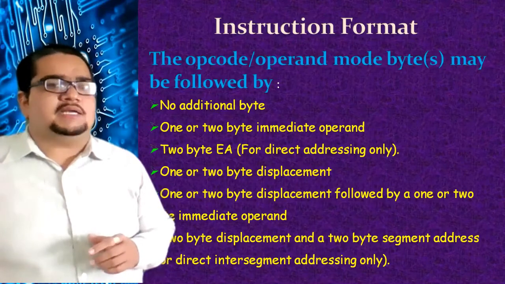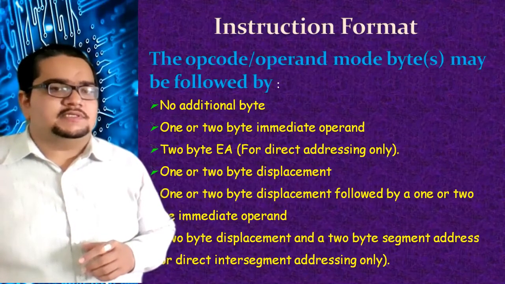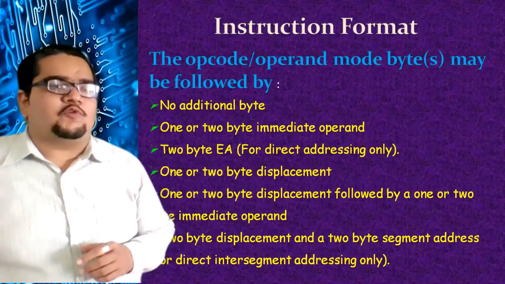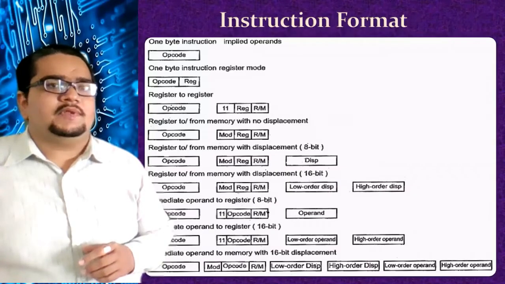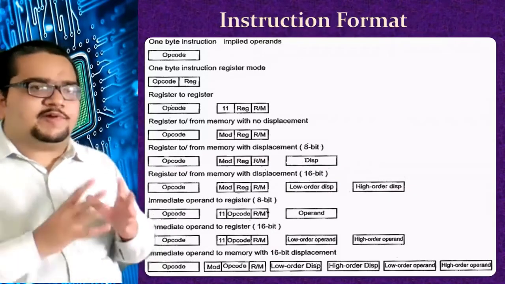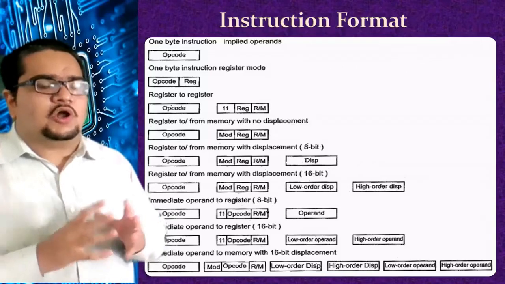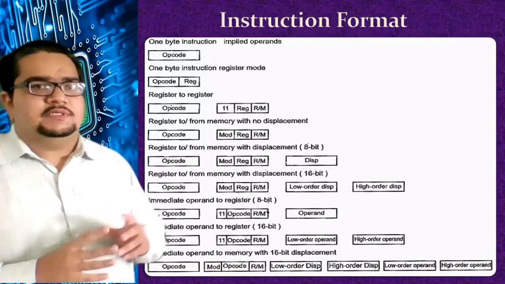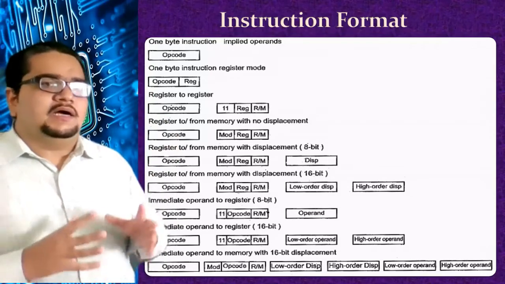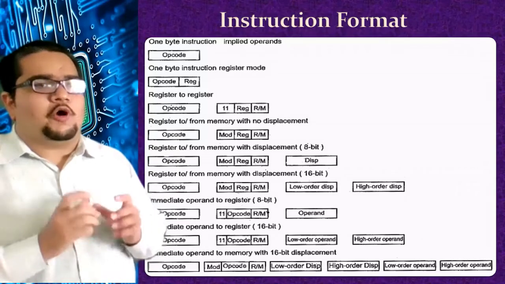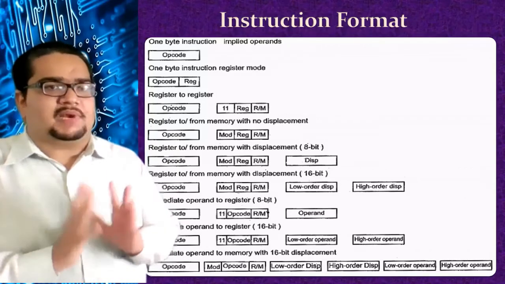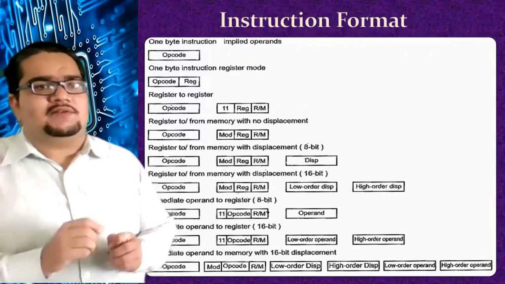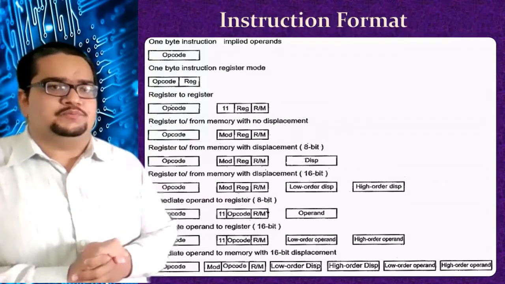So let us start by discussing the 6 general types of instruction formats. These are the different instruction formats, which we have categorized into 6 types. The first one, you can see, is a 1 byte instruction, only opcode is there. Here the operands are implied. Implied means the opcode itself will give the information about the operand also.